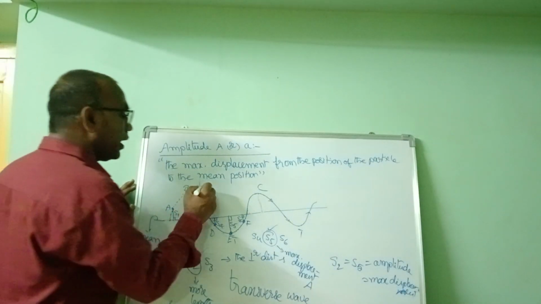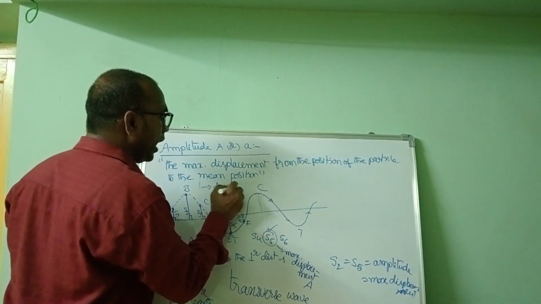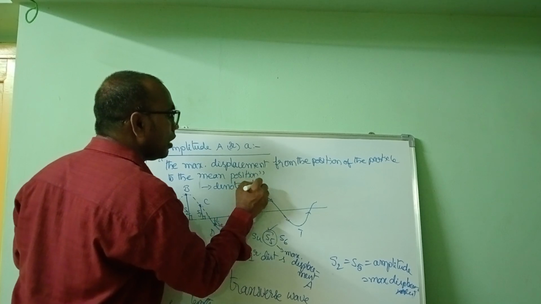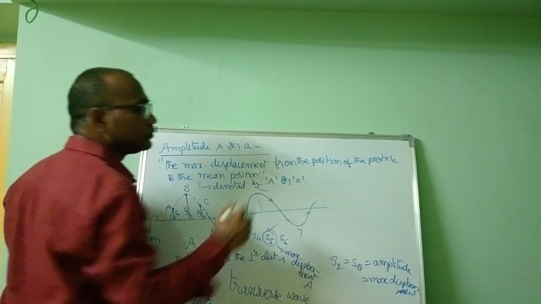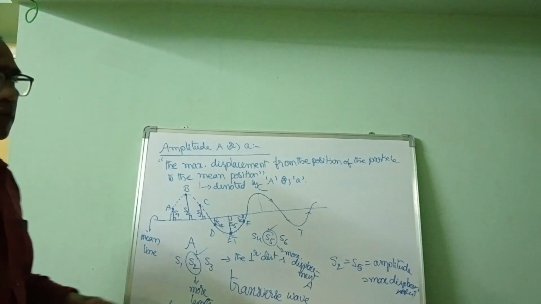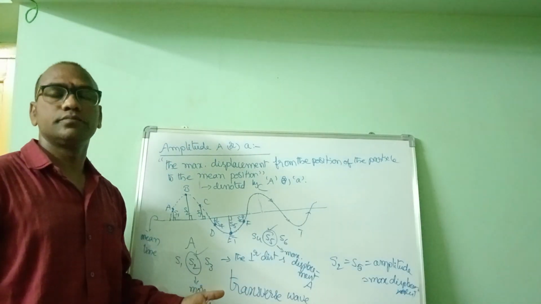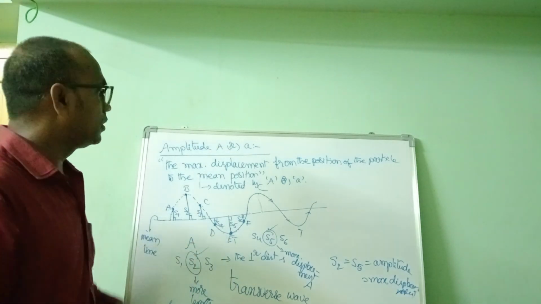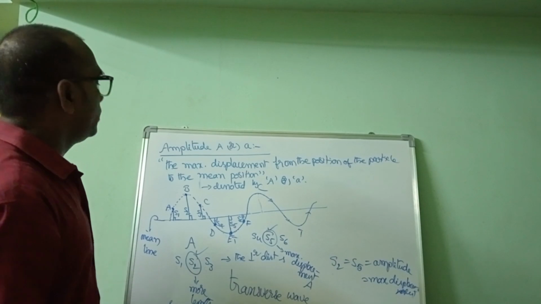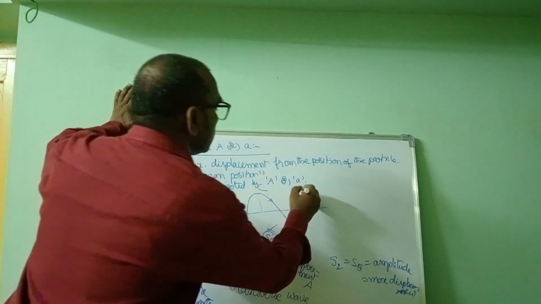It is denoted by capital A or small a. Units we can take: meter, nanometer, or angstrom. Unit is meter.